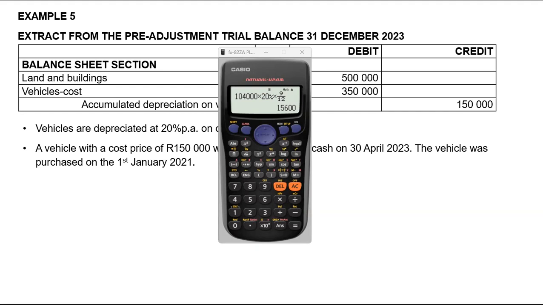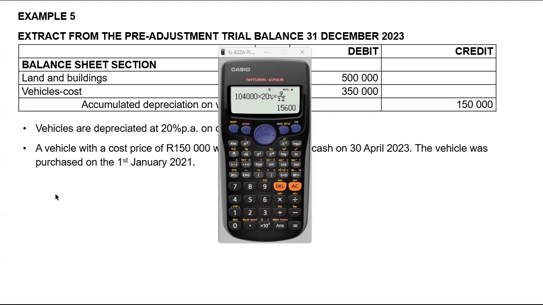So it's impossible for me to calculate accumulated depreciation of the remaining vehicles because I don't have the cost of the sold vehicle. Well, for accumulated depreciation purposes, I can easily calculate accumulated depreciation of the remaining vehicles at the beginning of the year. But oh, here it is. They gave us depreciation on the remaining vehicles, so we don't even need to calculate it. So current year depreciation will be,